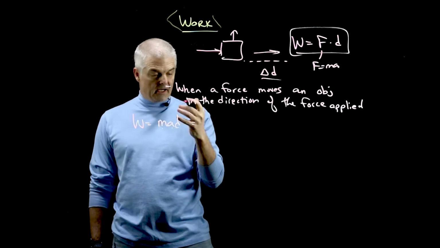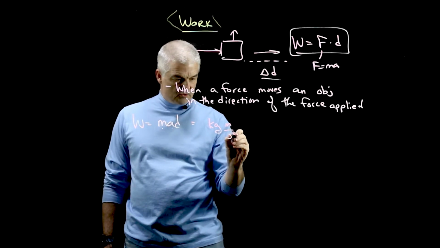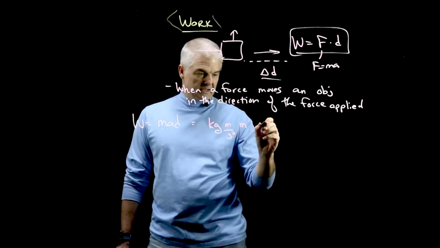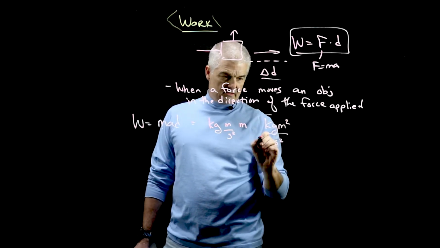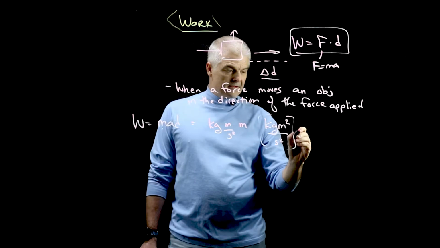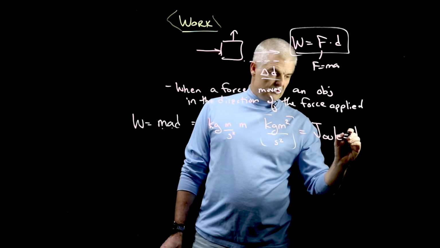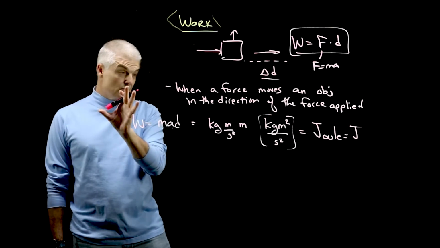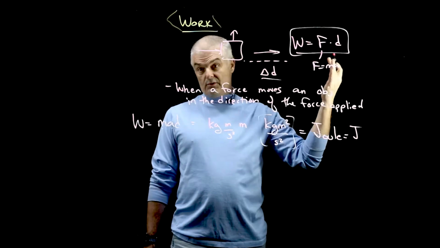Mass is typically, in the SI system, in kilograms. Acceleration, let's think that through, is meters per second squared. Distance is meters. That's it. MAD is going to be kilogram meter squared per second squared. It's kind of a crazy unit. All right? That's work. Now we simplify this and we actually give it a letter, J, which stands for joule. So the joule is a unit of work. Also the unit of energy. We'll talk about that in a couple of videos. But that is how we solve for work.